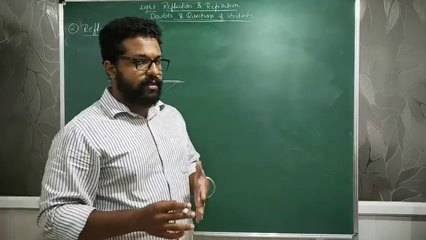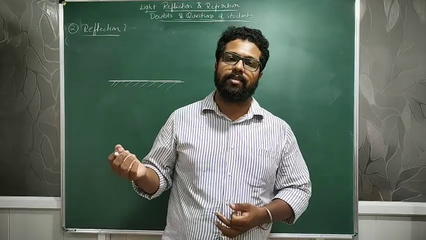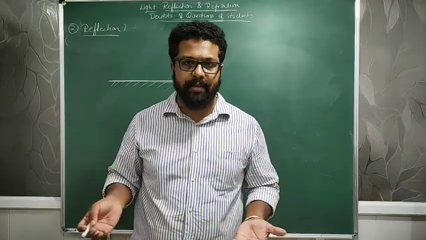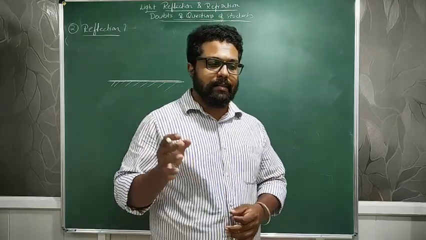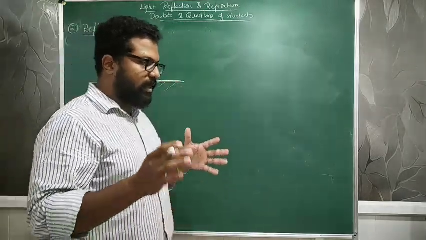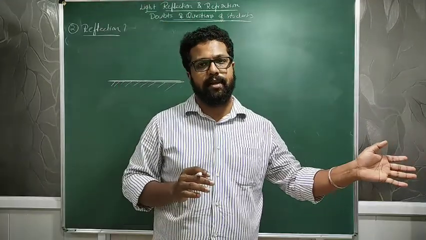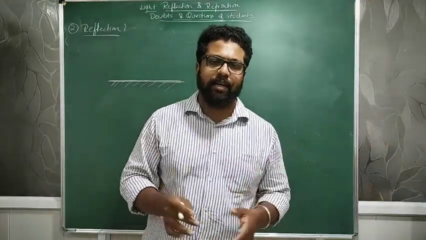A reflecting surface is a surface which does not absorb the light, nor does it allow the light rays to pass through it, which means it is not transparent. Such a surface is called a reflecting surface. What it does, when the light ray falls on it, is push the light ray away from its surface. So that is simply a rough understanding of reflection.